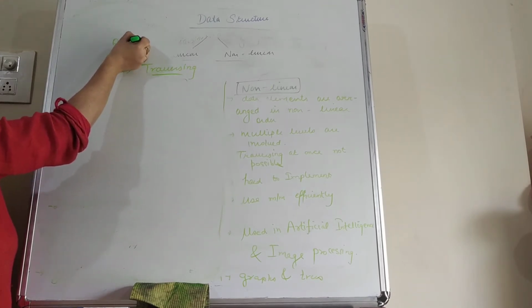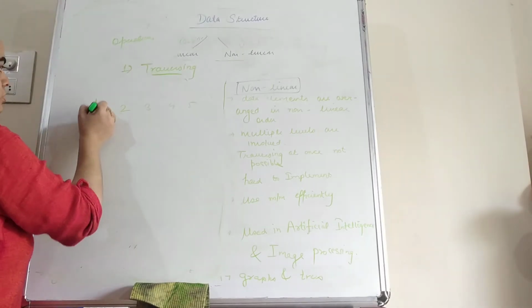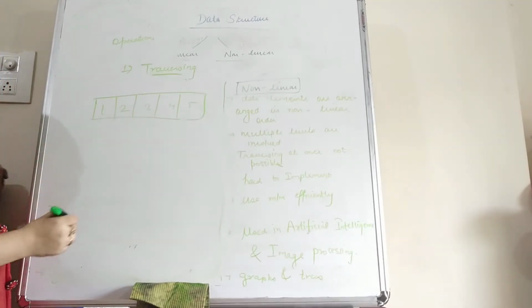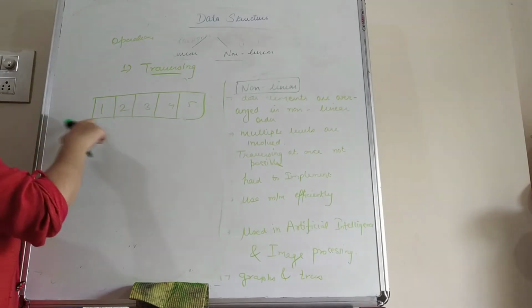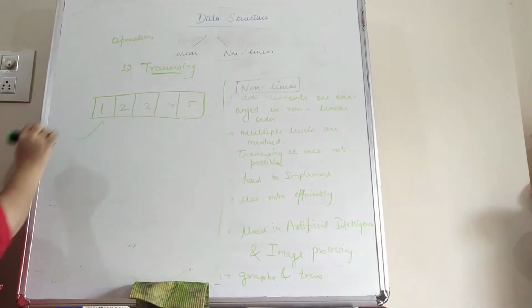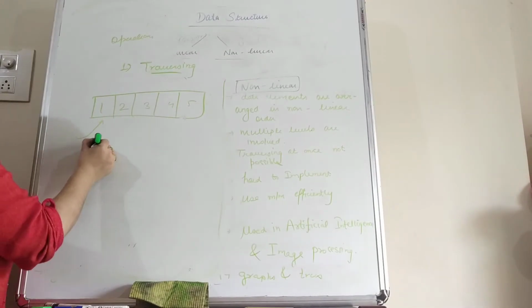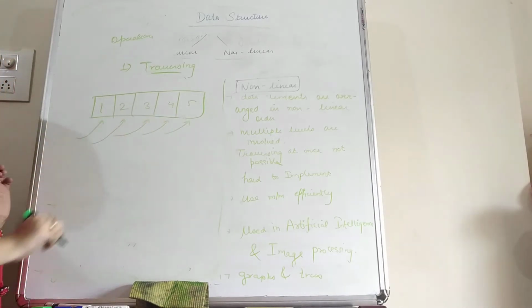Suppose we have data elements 1, 2, 3, 4 and 5, and these are stored in any data structure. Traversing means to process each and every data element of the data structure. So initially we can process the first one, that means we can execute it, and after that we can execute the next, then 3, then 4 and then 5. So this is known as traversing.